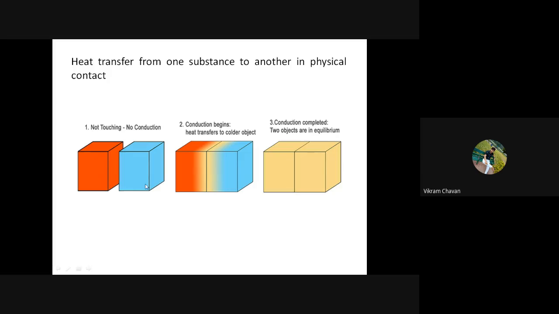So two substances in physical contact and exchanging heat is also called conduction heat transfer.